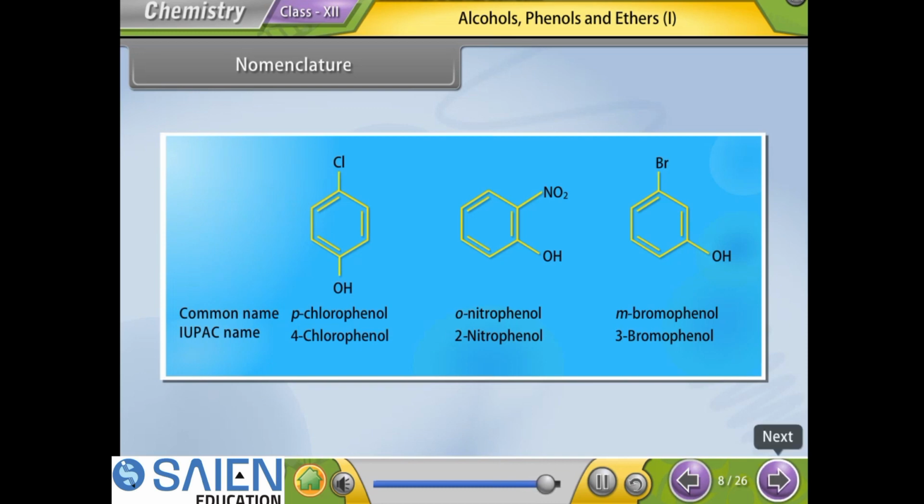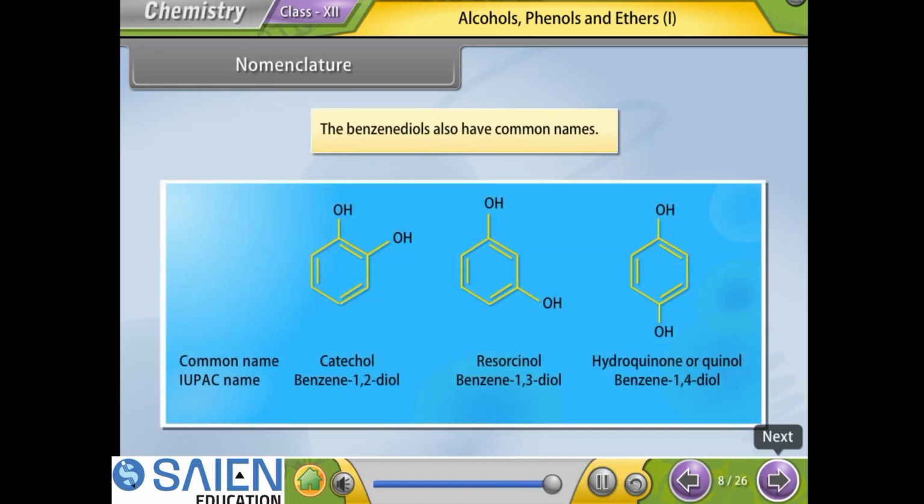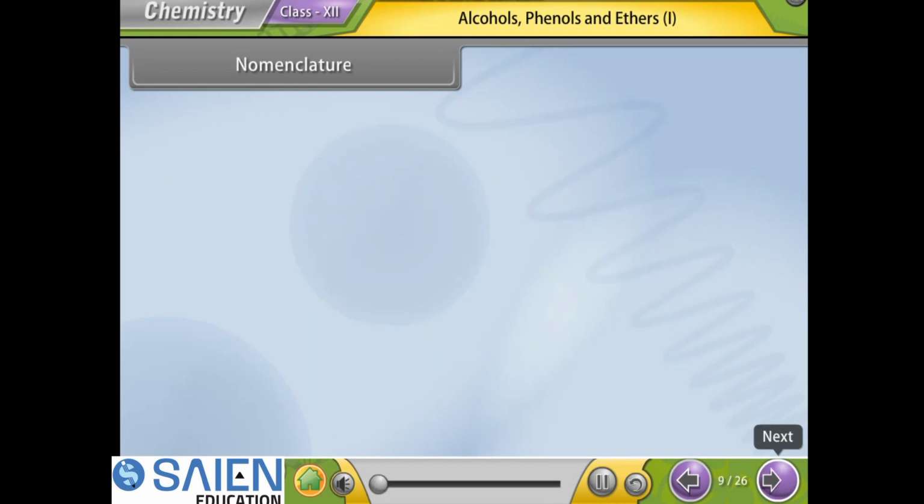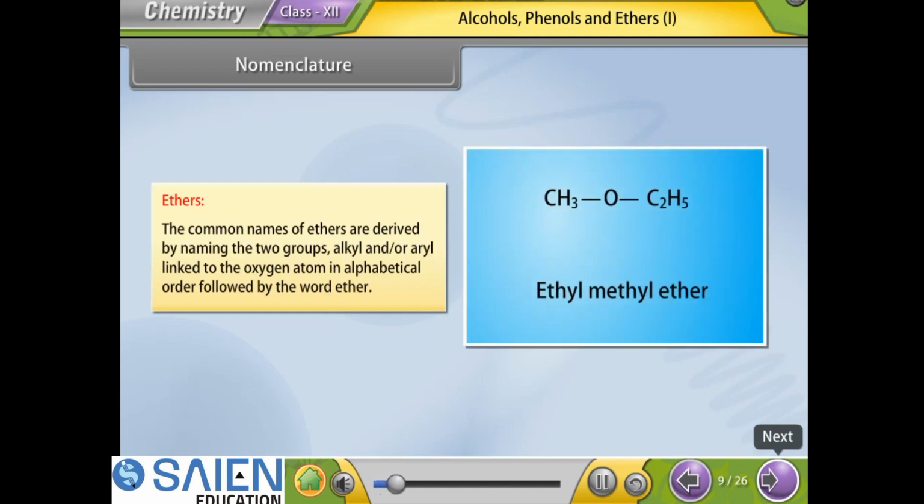One more example is, the benzene diols also have common names. Nomenclature: Ethers. The common names of ethers are derived by naming the two groups, alkyl and/or aryl, linked to the oxygen atom in alphabetical order, followed by the word ether.